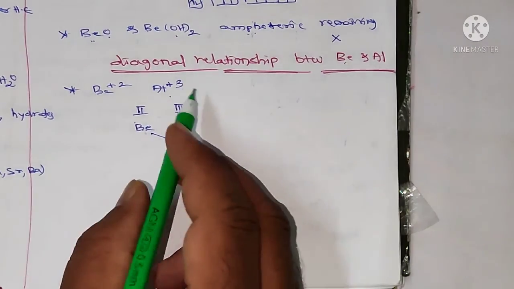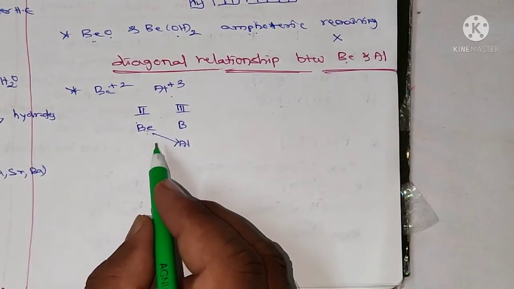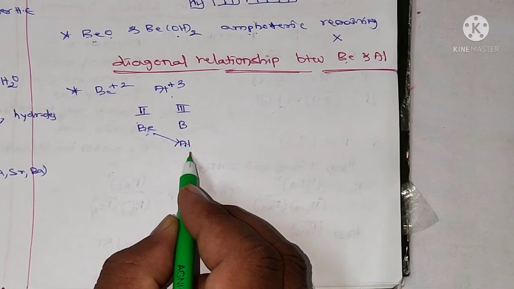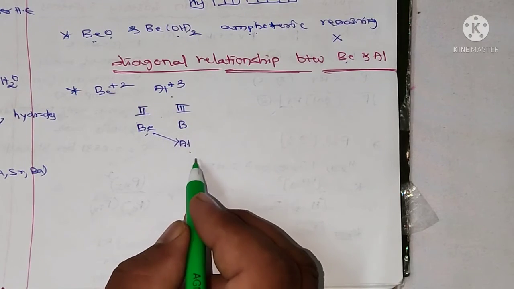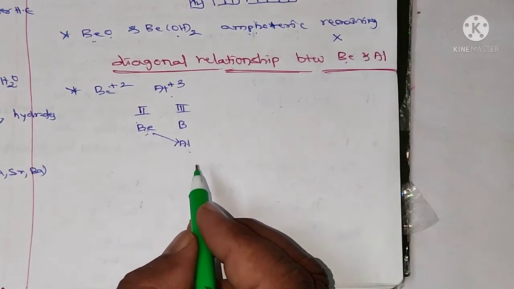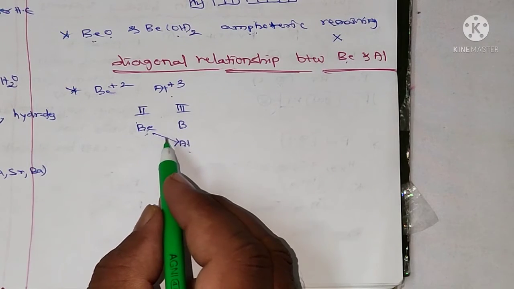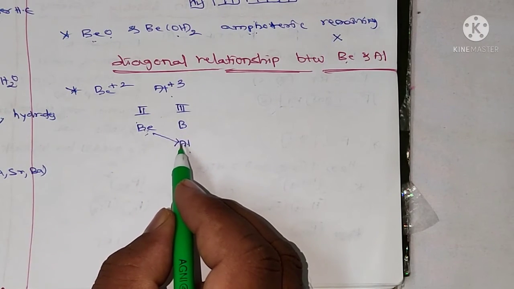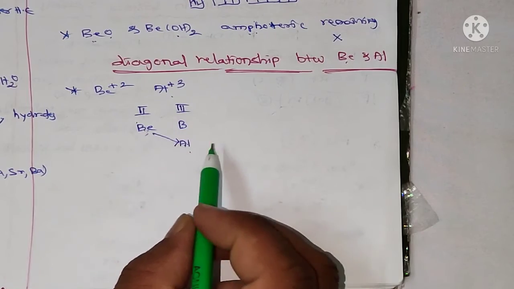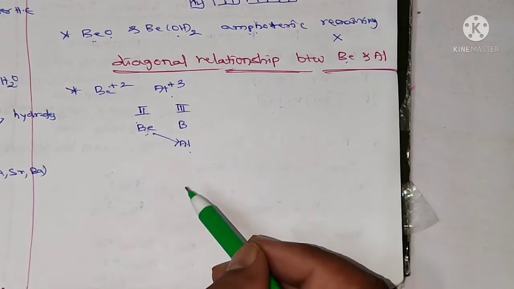It is called diagonal relationship. So beryllium and aluminium have a diagonal relationship, having the same properties.